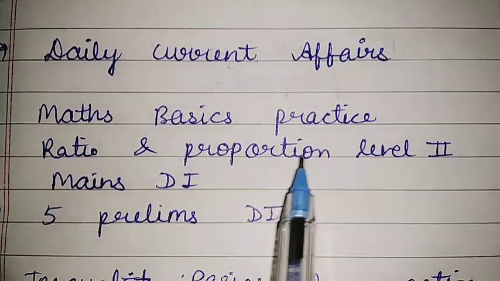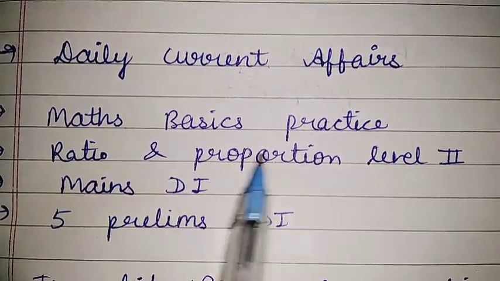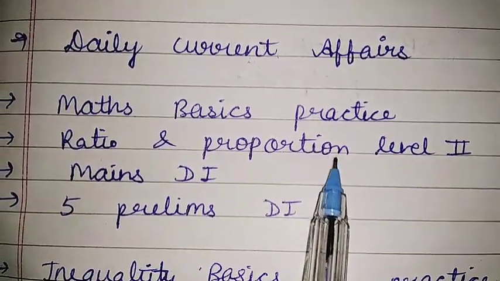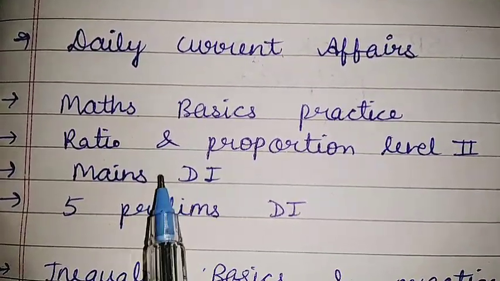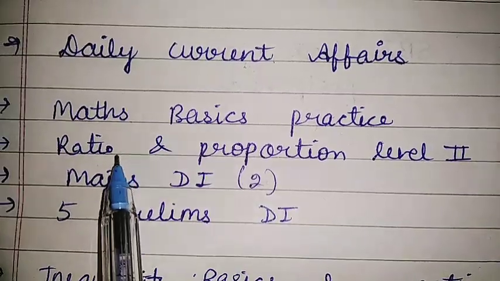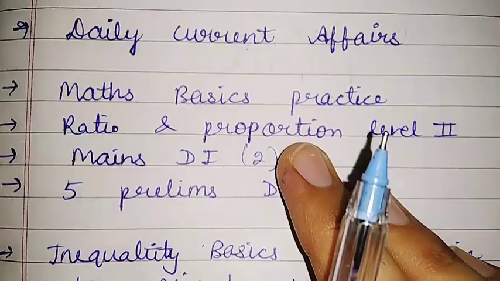Then there is ratio and proportion level second. So today you have to cover this level second of ratio and proportion, and for this you can go for Amar Sir's classes on YouTube. Then there is mains level DI. So do 2 DIs of mains level based on ratio and proportion, okay? Just search on YouTube and you will find many videos.